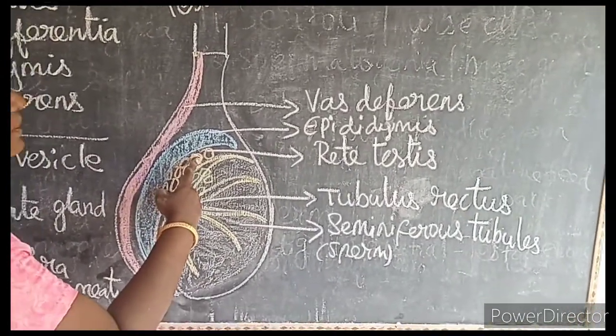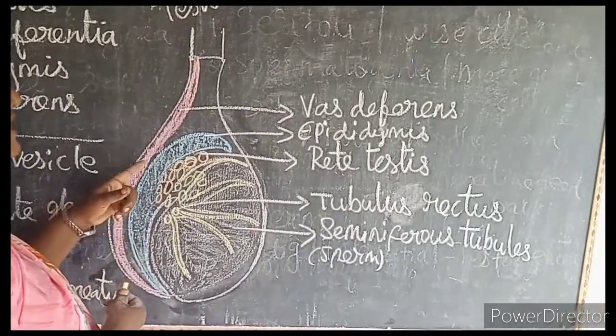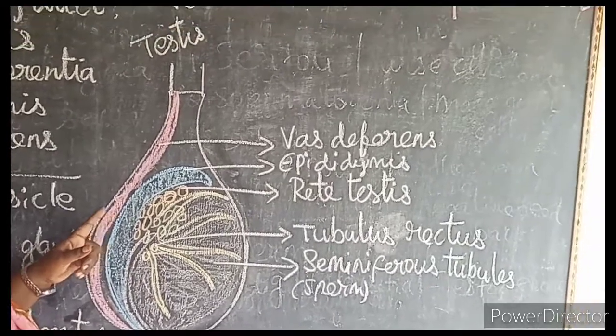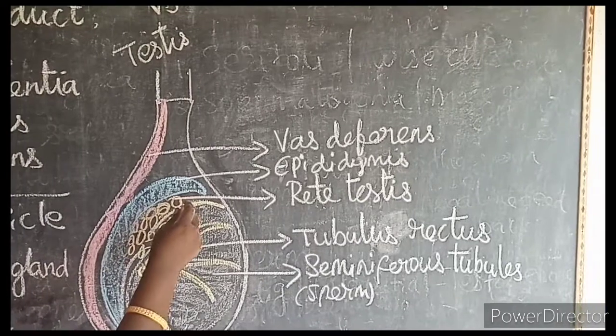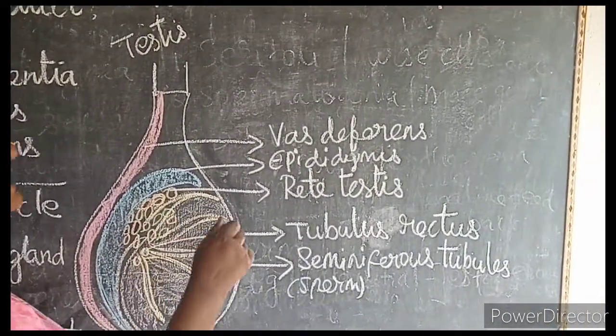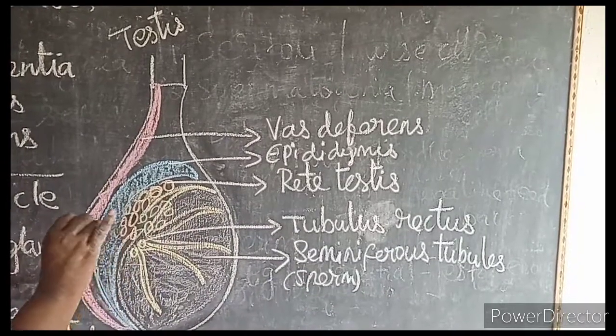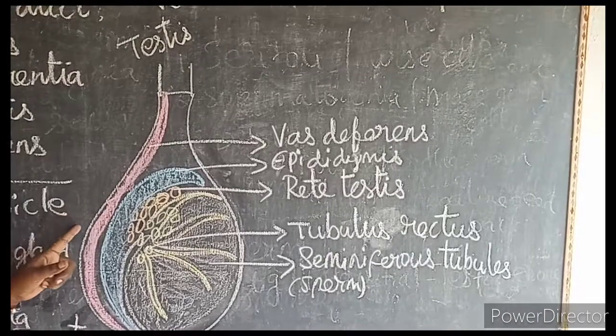From here again the sperms are sent into the epididymis. The epididymis stores the sperms temporarily. When the sperms are stored temporarily, the maturation of the sperms takes place, and the movement of the sperms, as well as the fertilizing capacity of the sperm, increases.